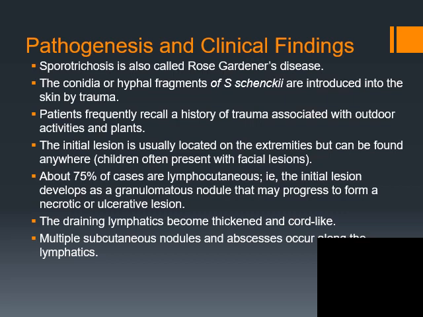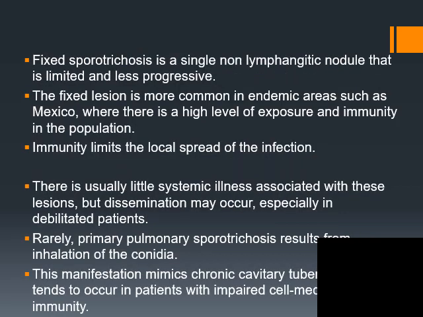The initial lesion is usually located on the extremities but can be found anywhere in disseminated disease. About 75% of cases are lymphocutaneous. The initial lesion develops as a granulomatous nodule that may progress to form a necrotic or ulcerative lesion. The draining lymphatics become thickened and cord-like. Multiple subcutaneous nodules and abscesses occur along the lymphatics.